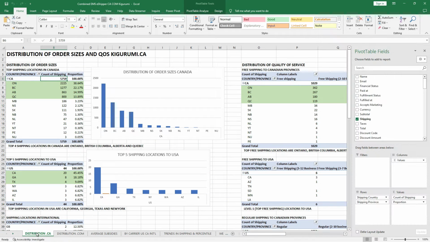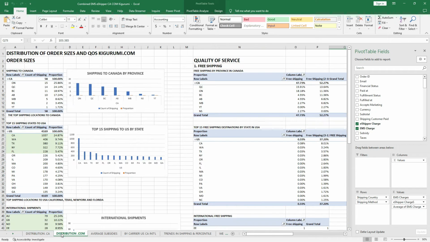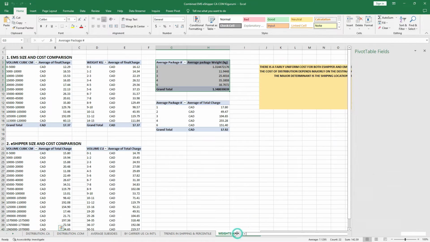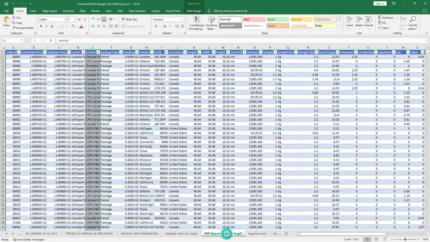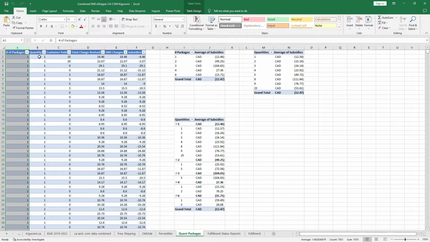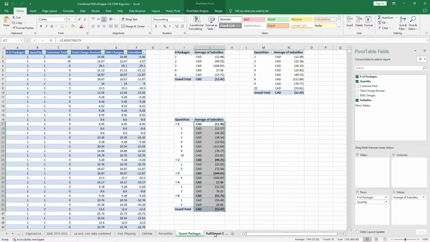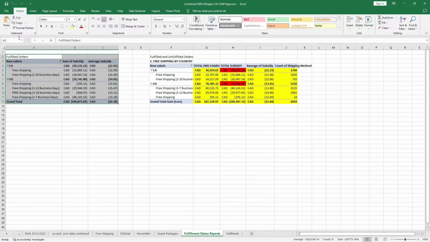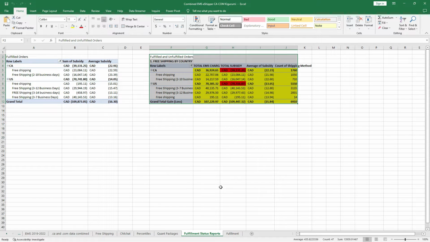checking the order distribution by country from the first website, checking order distribution by country from the second website, calculating the trends. This is what I did in calculating the trends, calculating the percentiles. Let me check on this other side. Yes, this is what we were checking about the average packages and quantities relating to the amount of subsidies they give for free shipping. I also checked the fulfillment report, the status fulfillment report, the difference between the fulfilled orders and the averages of the both unfulfilled and fulfilled orders.